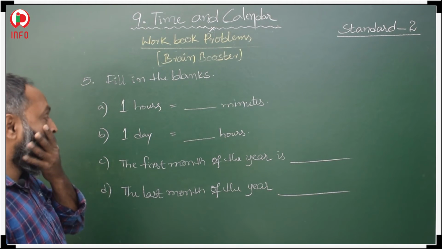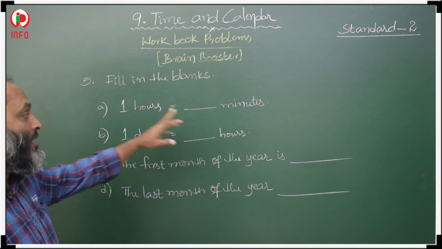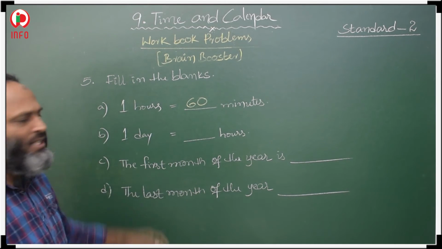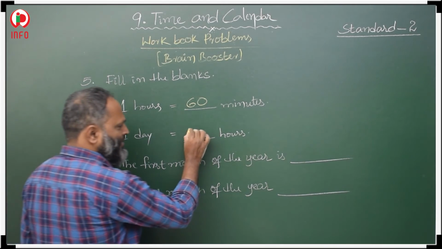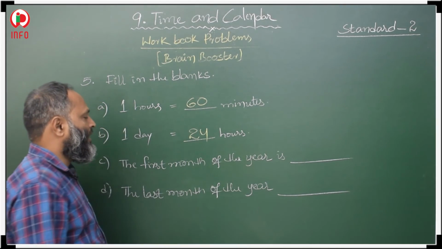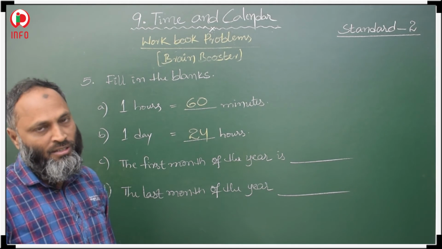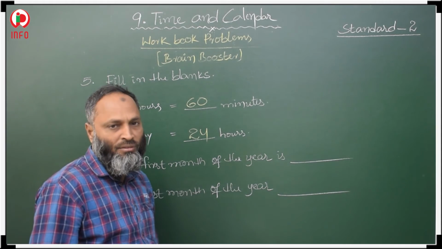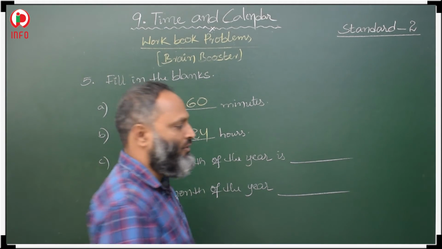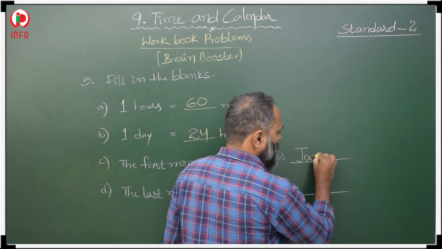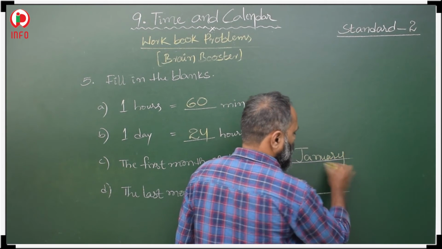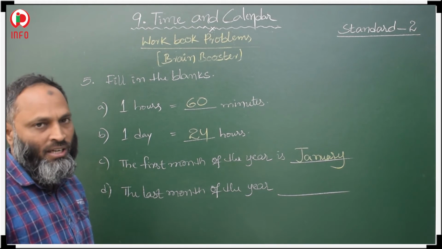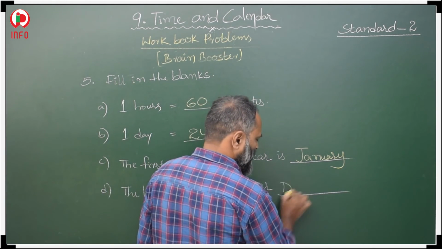Fill in the blanks. In the first bit, 1 hour is equal to how many minutes? This we know, 1 hour is equal to 60 minutes. 1 day is equal to how many hours? This also we know. 1 day is equal to 24 hours. The first month of the year is January. The last month of the year is December.